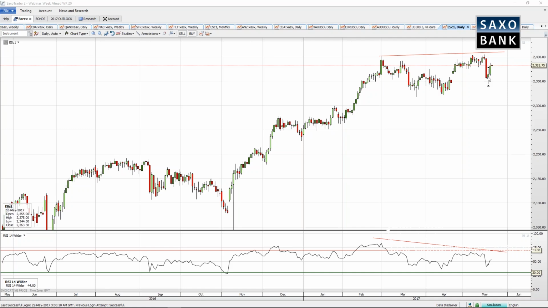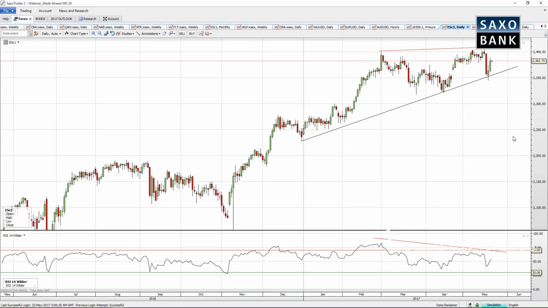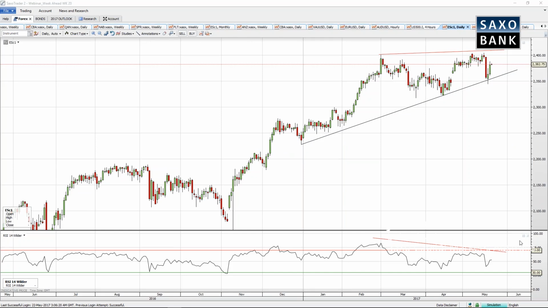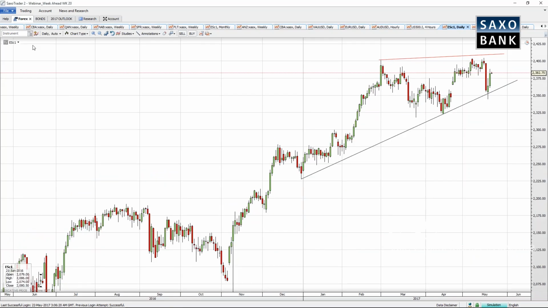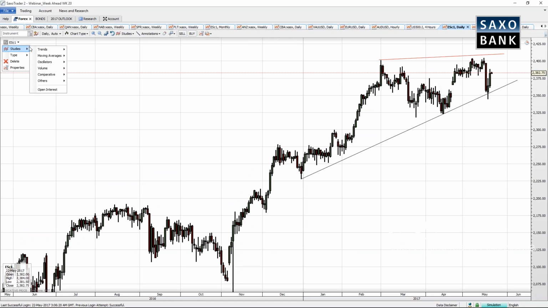Now, last week we saw the biggest one-day loss for the year, and the huge sell-off we saw had set the stage for buyers to step in and take advantage of beaten down stocks. The S&P last week found support at a short-term trend line, and we're going to continue to work with this short-term trend line as support.